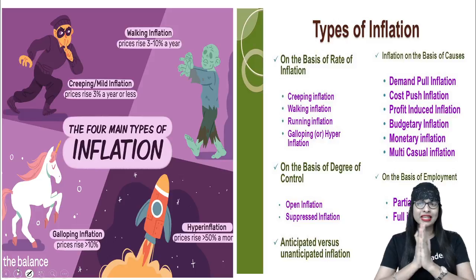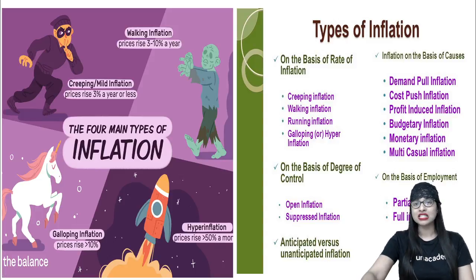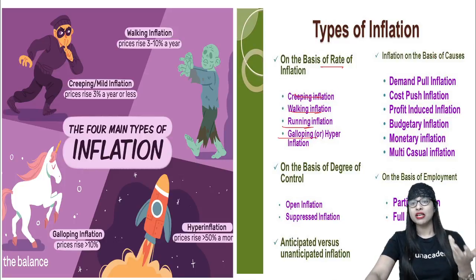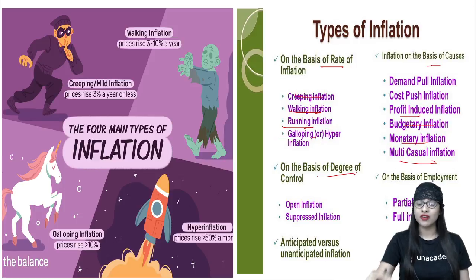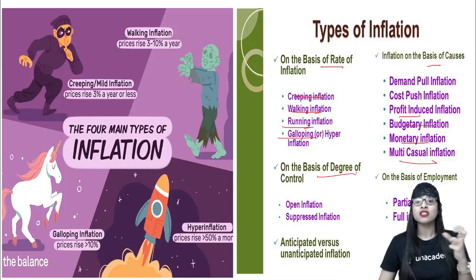There are so many types of inflation. If you see the right hand side of the slide, on the basis of rate, you have something called creeping, walking, running, galloping or hyperinflation. On the basis of causes, demand pull, cost push, then profit-induced inflation, budgetary inflation, monetary inflation, multi-cash inflation. On the basis of degree of control, you have something called open inflation and suppressed inflation.